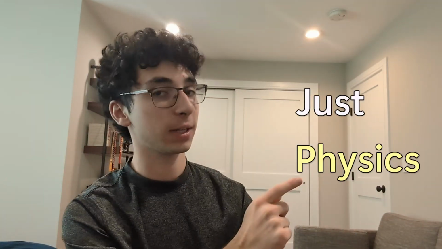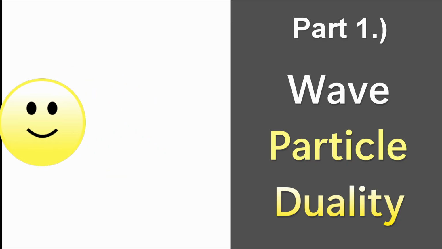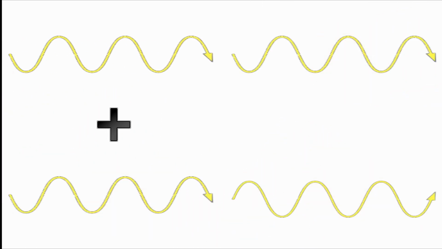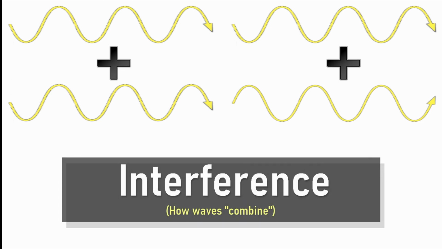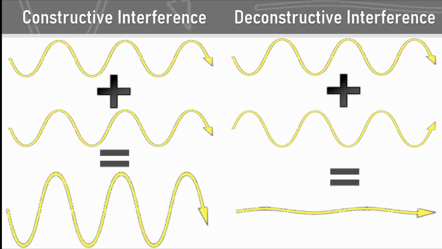This may look like magic, but I'm going to prove to you all that it's just physics. Phil exhibits a property called wave-particle duality, meaning he behaves both like a particle and a wave. When Phil and other photons act like waves, their wavelengths merge together in a process called interference, and depending on how they are aligned, they can either add or subtract together.